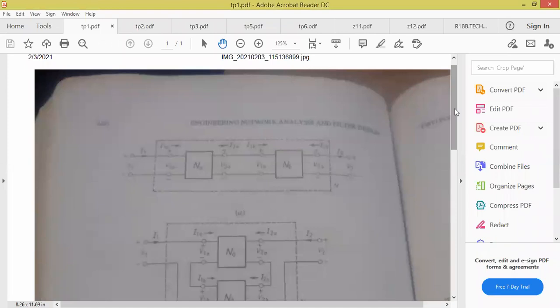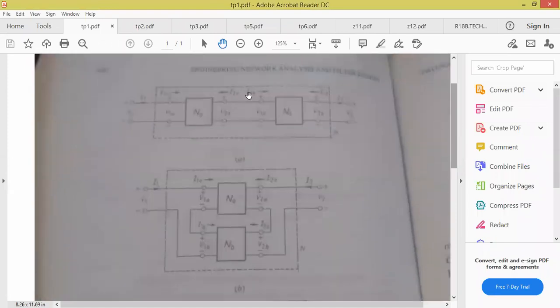Now, on the screen you are able to see certain diagrams, right? Anyone student, please confirm. Yes, sir. So what is our topic? We have done how many parameters we have taken? Two-port network Z, Y, H and ABCD.